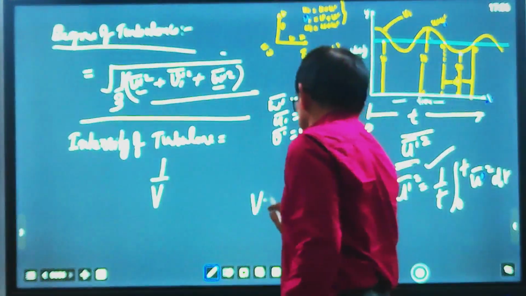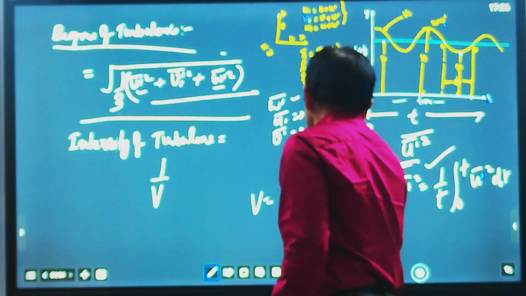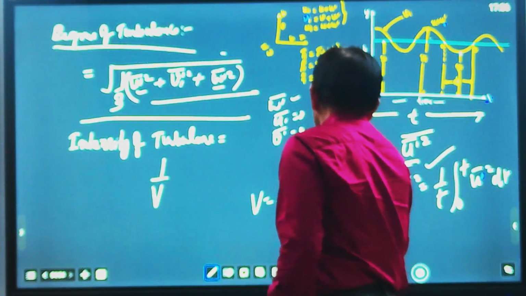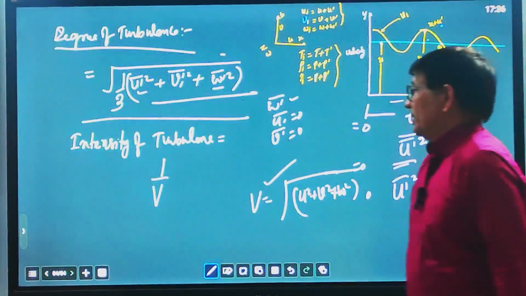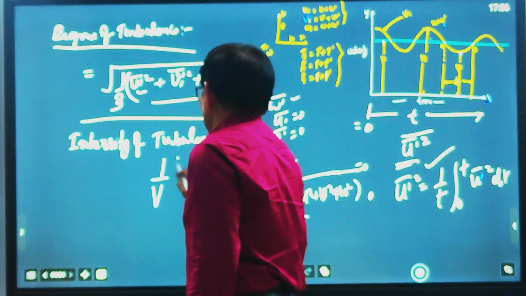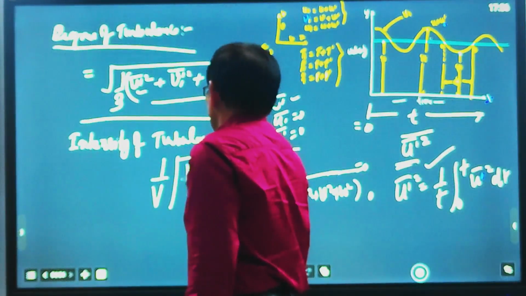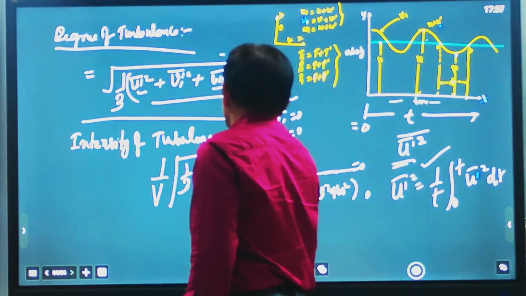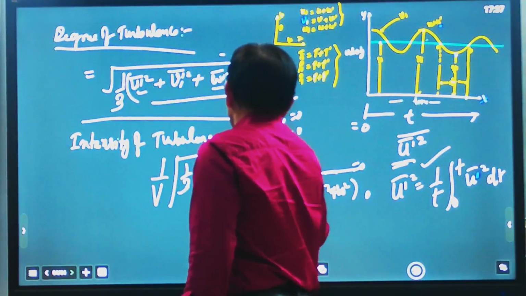So V becomes the square root of U square plus V square plus W square. So when we divide by V, it becomes the square root of 1 by 3 of u dash square plus v dash square plus omega dash square.